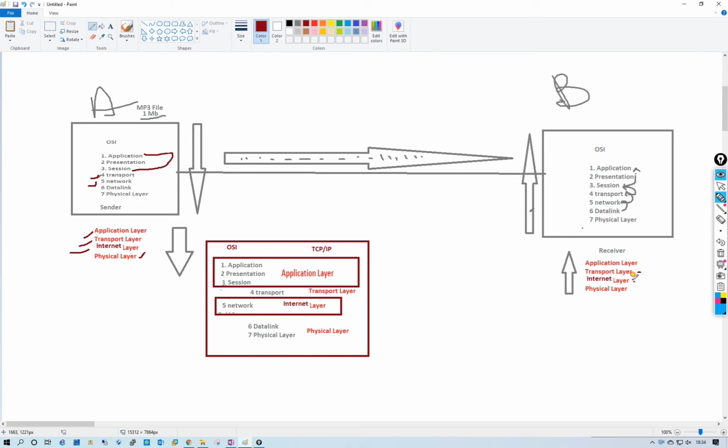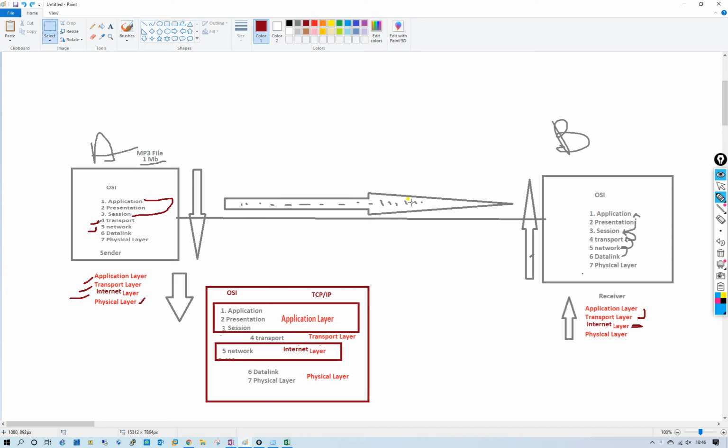It will check the routing table information. The internet layer checks logical addressing, routing information, and IP addresses. After that, it removes the IP tag and sends data to the transport layer. After the transport layer, it will send to the application layer of TCP/IP. Now everything is done. Now in case of transmission, let's see how it will perform.